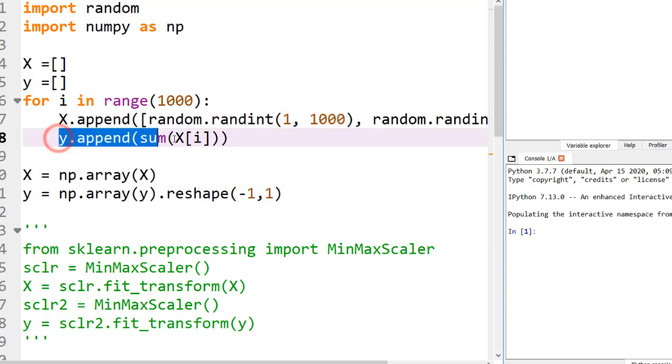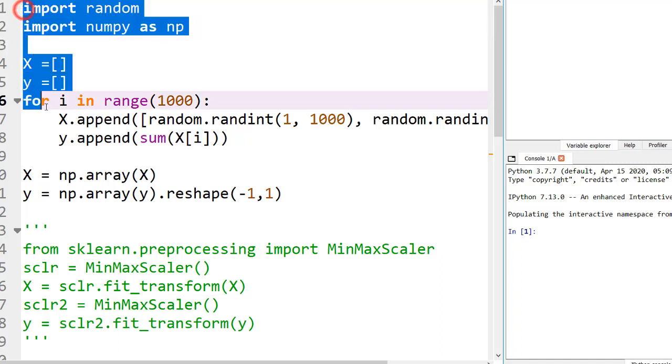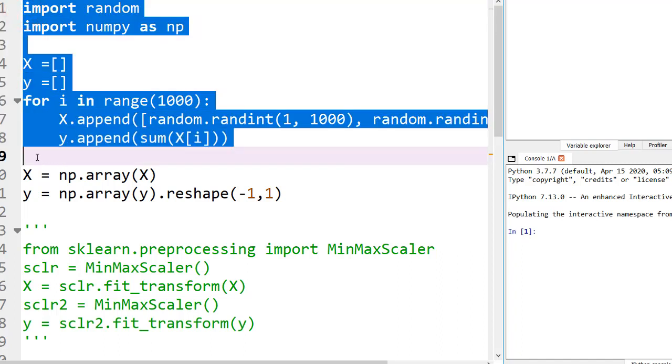In the second line of this for loop, we are adding the first row, second row, third row, depending on the value of i. At the initial stage, i will be equal to 0, so y will have the sum of the row which is equal to 0. So x0 has two elements, two columns, and its sum will be appended to the y list. So without wasting time, let's run these lines up to here.